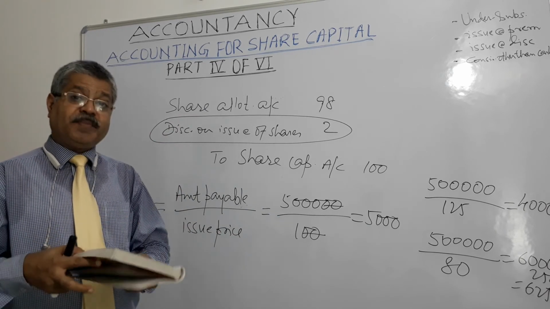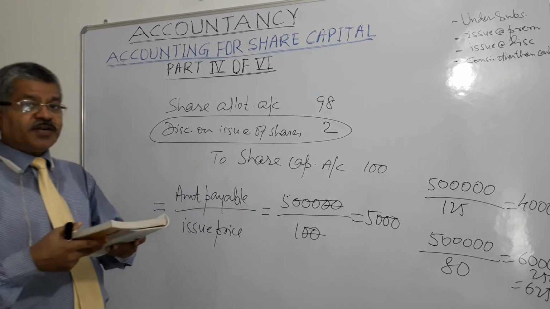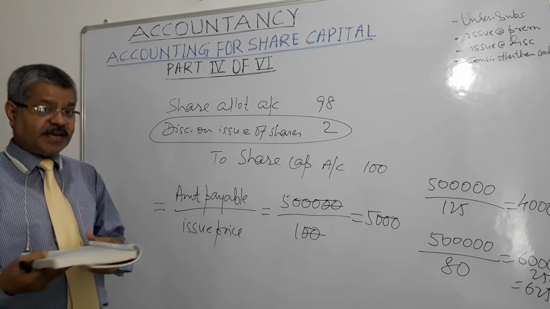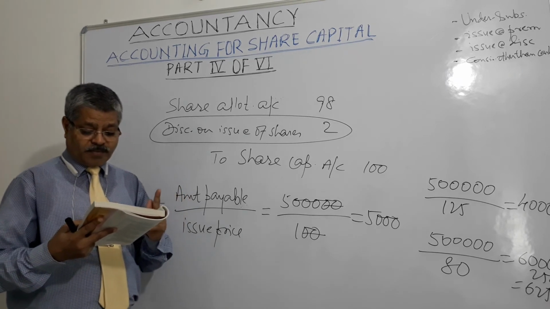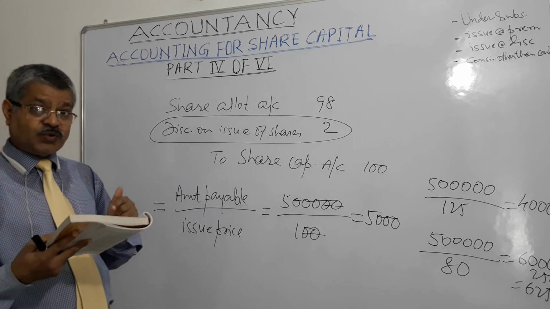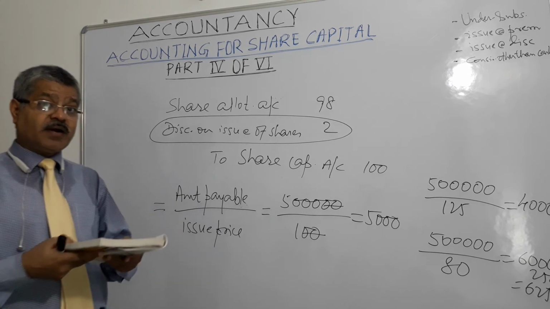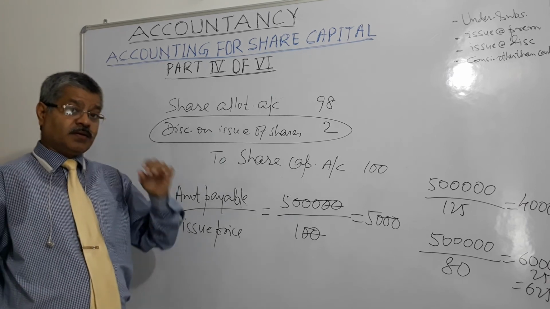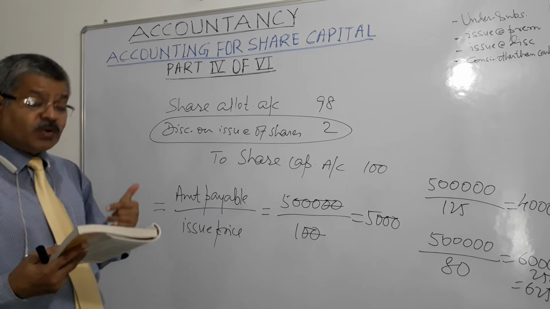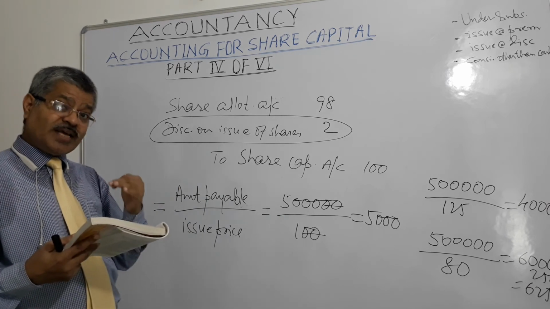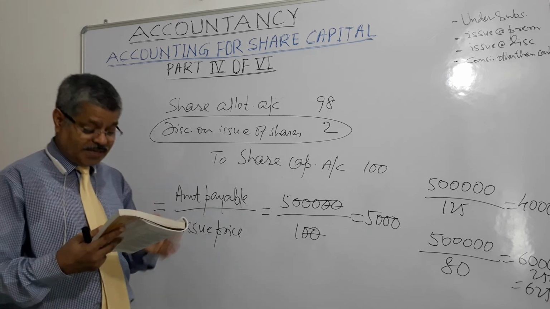Issue of shares at a premium, right? So whatever the premium amount is lying in the securities premium account, it can be used for 4 major purposes. To issue fully paid bonus shares to the extent not exceeding unissued share capital of the company, right? It can be utilized for issue of fully paid bonus shares only up to the extent of unissued share capital, not exceeding that.